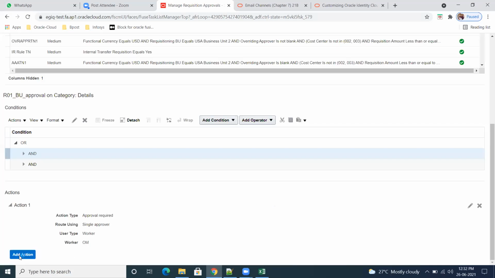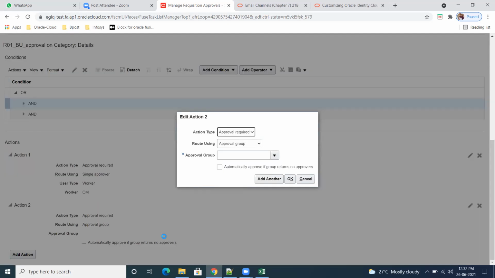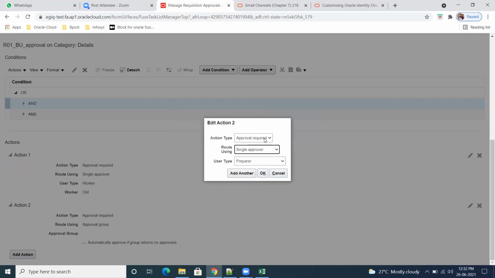Similarly, if you have one more condition, add a condition. So let us say information to single approver. So user type is requester.